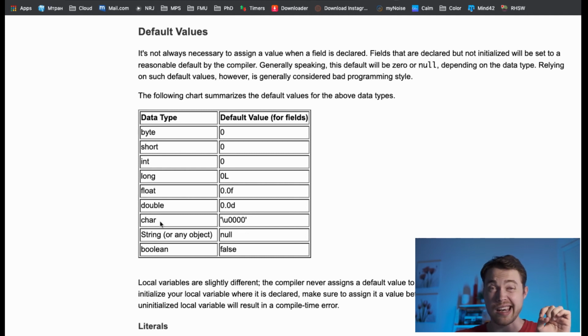Char, which stands for character, but people pronounce it as char. That's basically one symbol, not a string, but one symbol. For example, letter A, capital A, lowercase a, B, something like this. Then string, which is basically a bunch of symbols together. And boolean. Boolean can be either true or false.